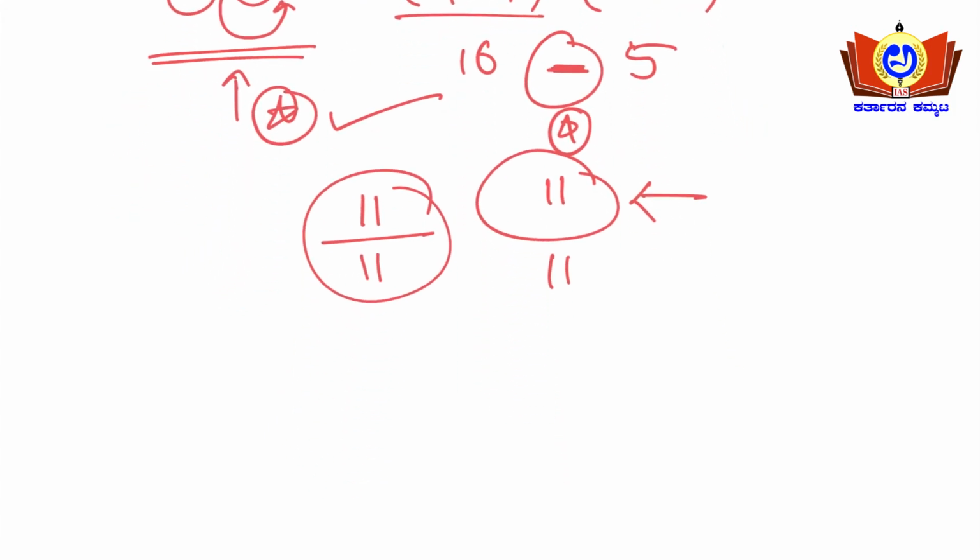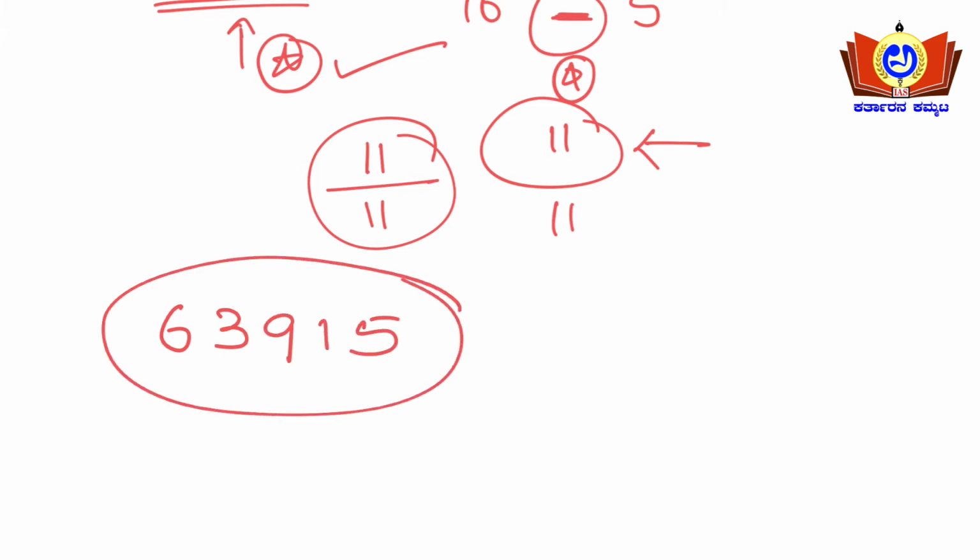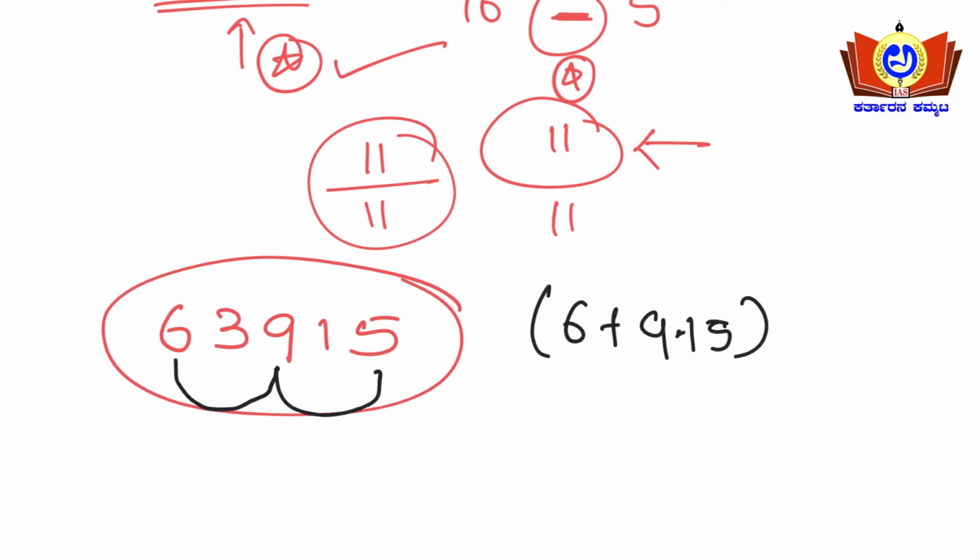Say for example, friends, I'll take one more example. Let us take the number 63915. What we need to do is add the odd digits first. Odd digits means 6, 9 and 5, so 6 plus 9 plus 5. What are the even digits? 3 and 1. You need to subtract, so 3 plus 1.